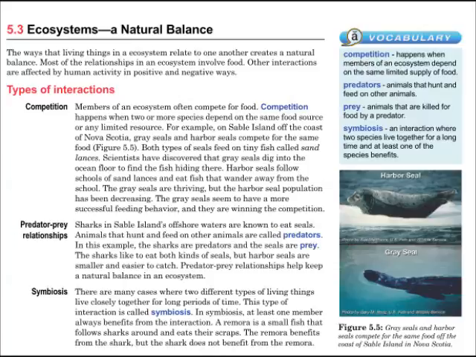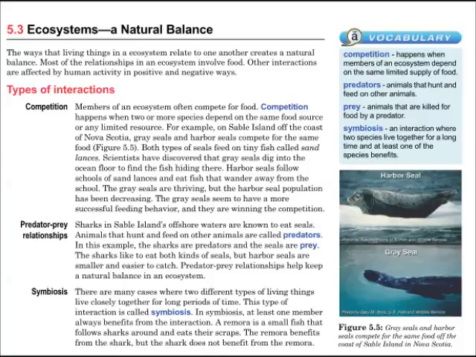For example, on Sable Island off the coast of Nova Scotia, gray seals and harbor seals compete for the same food, figure 5.5. Both types of seals feed on tiny fish called sand lances. Scientists have discovered that gray seals dig into the ocean floor to find the fish hiding there. Harbor seals follow schools of sand lances and eat fish that wander away from the school. The gray seals are thriving, but the harbor seal population has been decreasing. The gray seals seem to have a more successful feeding behavior, and they are winning the competition.